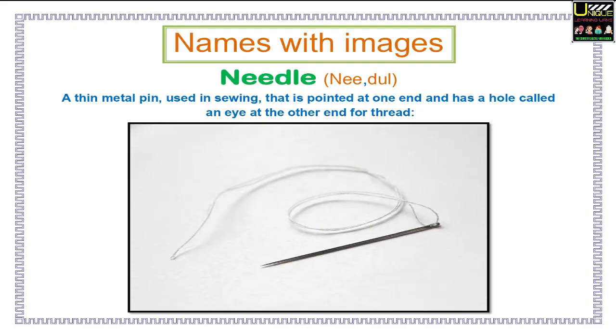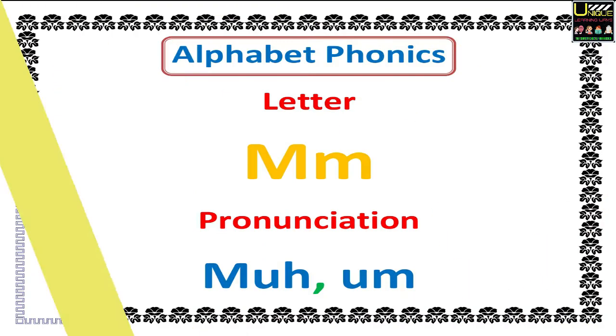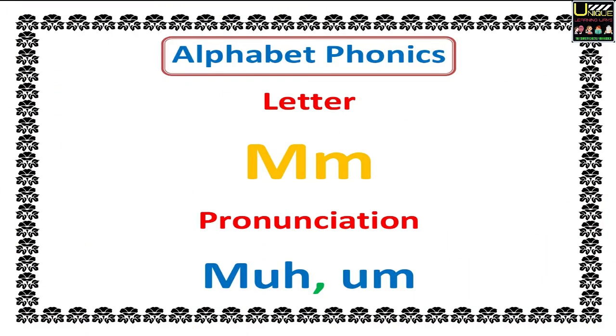L as L. Names with images. Here you will see a word with its pronunciation, explanation, and an image. Needle, a thin metal pin used in sewing that is pointed at one end and has a hole called an eye at the other end for thread. Noodle, a food in the form of long, thin strips made from flour or rice, water, and often egg, cooked in boiling liquid.